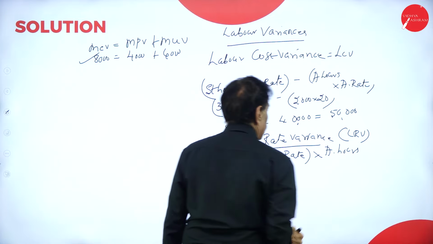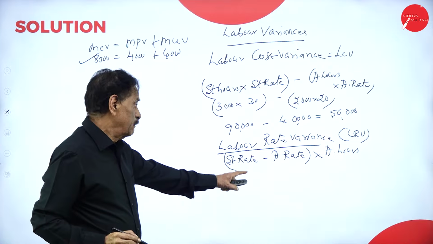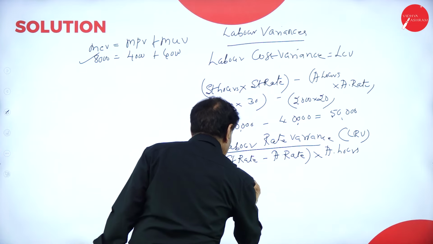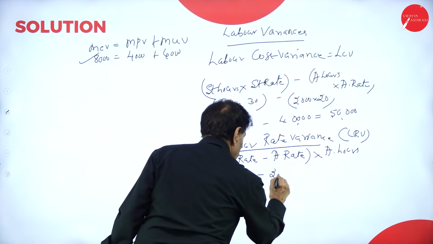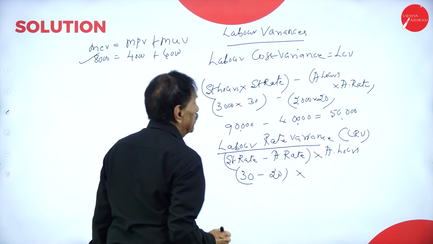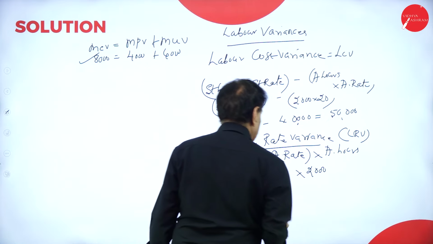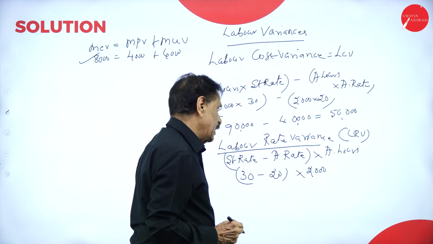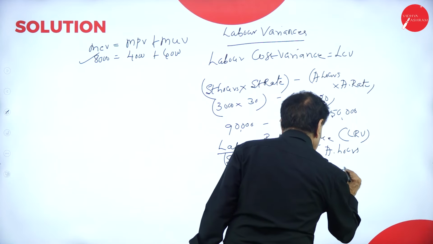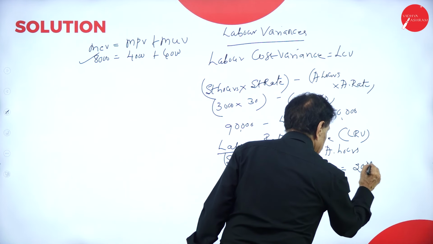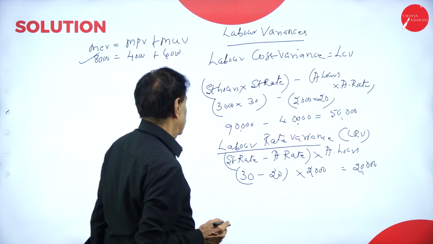Formula, standard rate minus actual rate into actual hours. What is the standard rate? 30 minus 20 into actual hours is 2000. So 2000 into 10, 20,000. Next.